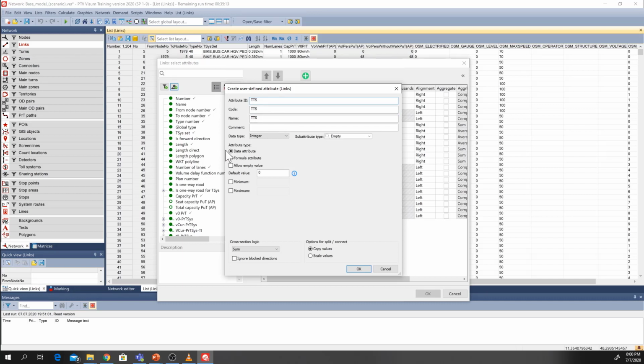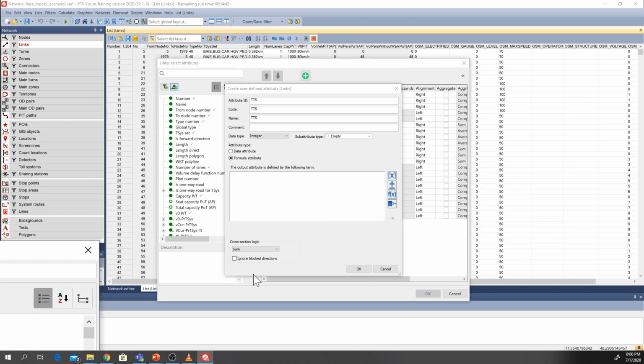Here we want to add this user defined attribute, and we do it as a formula attribute. When you click on the formula attribute, you can define the formula here. And if you remember, we said that the TTS is basically the volume of all the links, multiplied by the travel time.